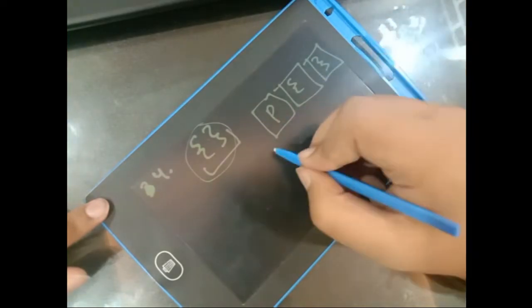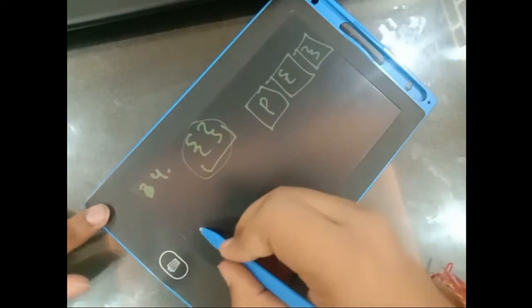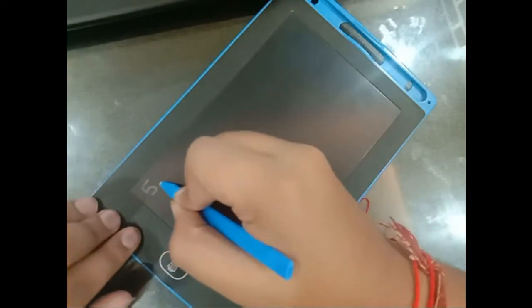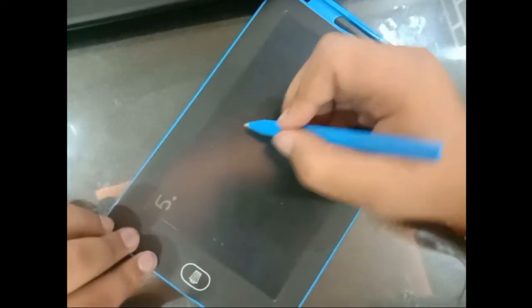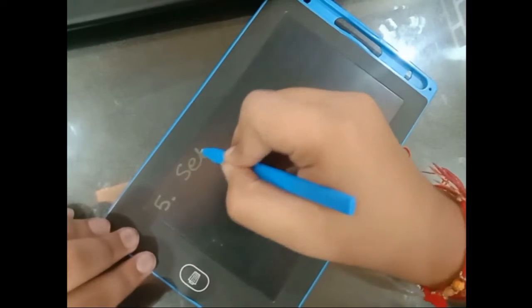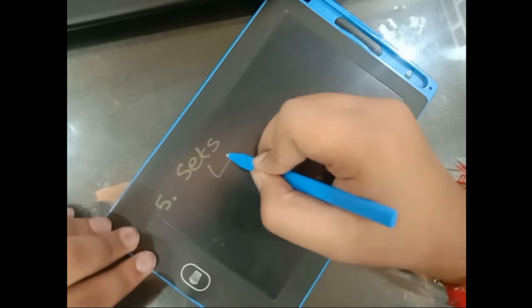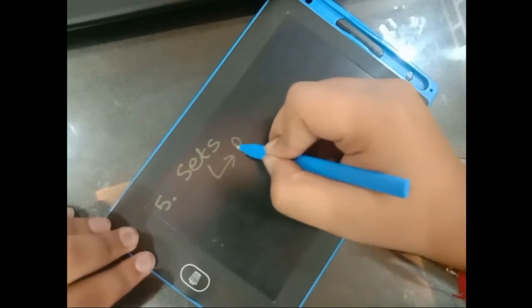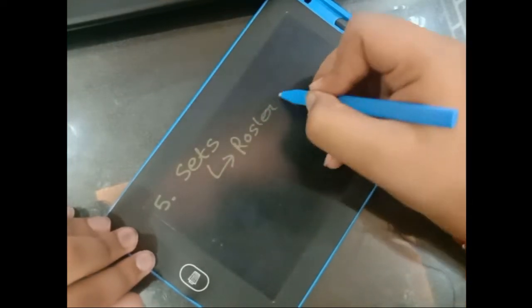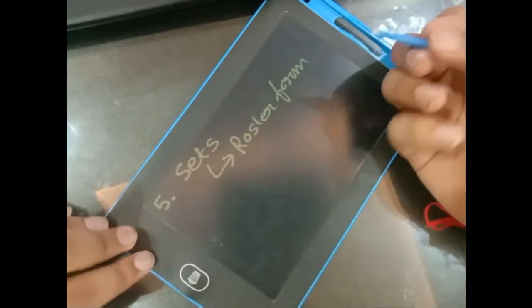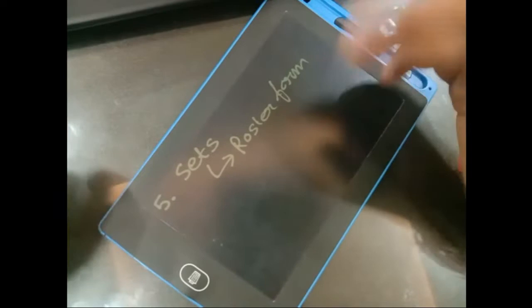Now let's go on to the fifth rule. The fifth rule says that sets can be expressed in two ways. The first way is the roster form. This is the simple form in which we just list all the elements.